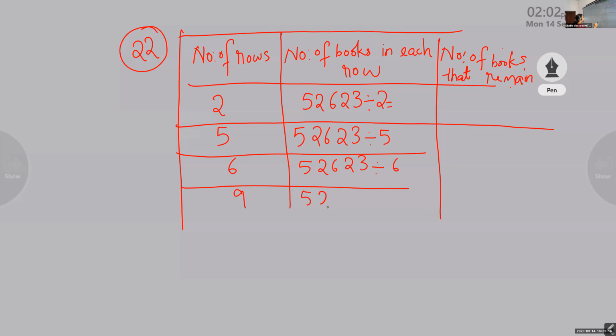The number is not changed. In the library the total number of books is the same. That is why 52,623, but the number of rows, they are different. And the last one, we have to arrange these books in number of 10. That is also 52,623 divided by 10.